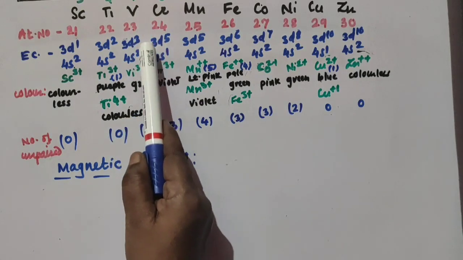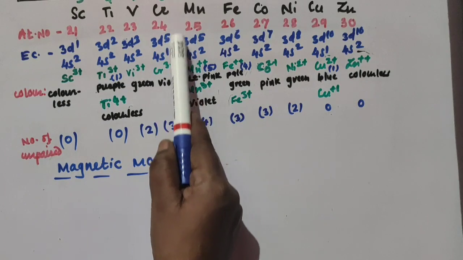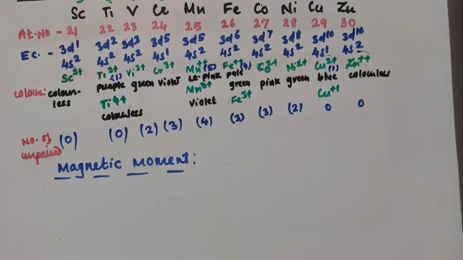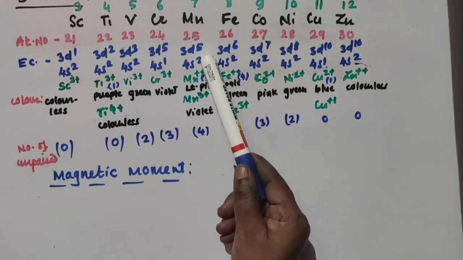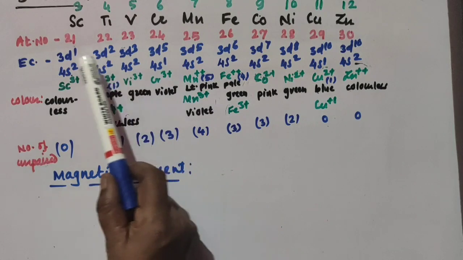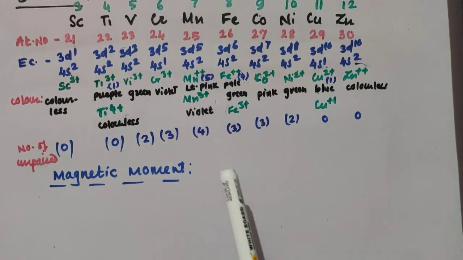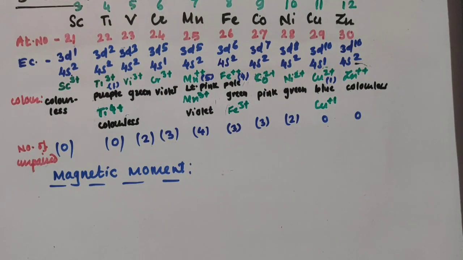For vanadium, 3 unpaired electrons, and in chromium 5 electrons are present in the d orbital. Similarly, in manganese, again 5 electrons. So from scandium to manganese, up to the middle of the series, the magnetic moment goes on increasing as the number of unpaired electrons increases.